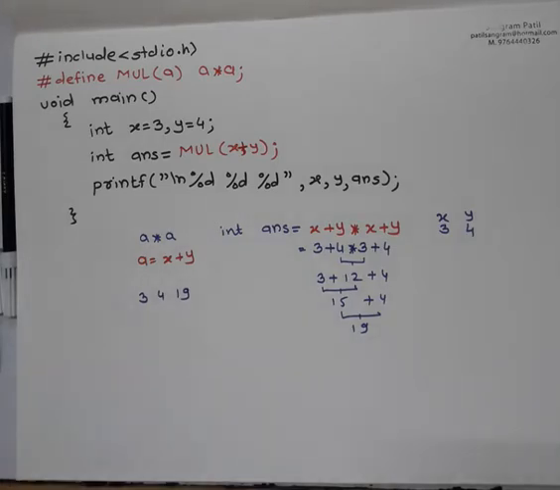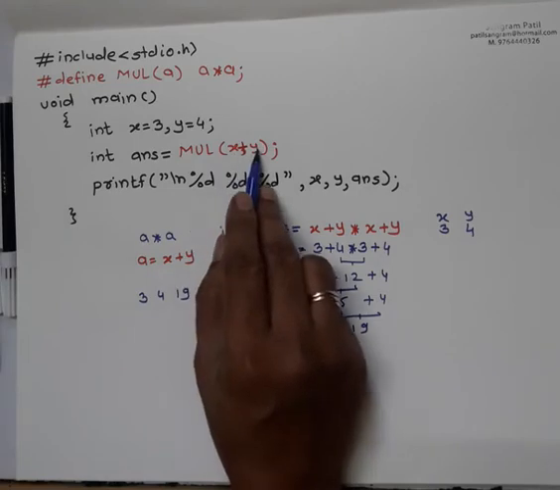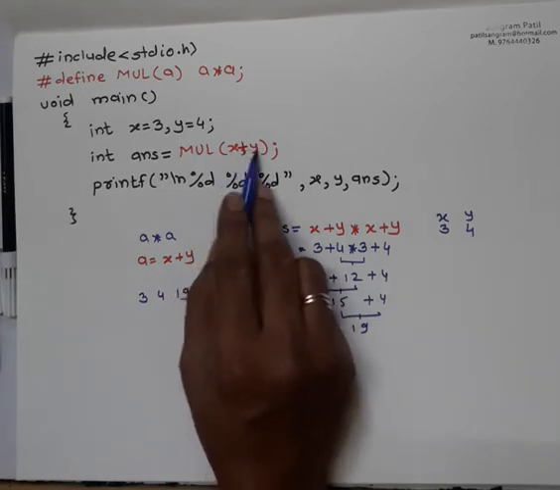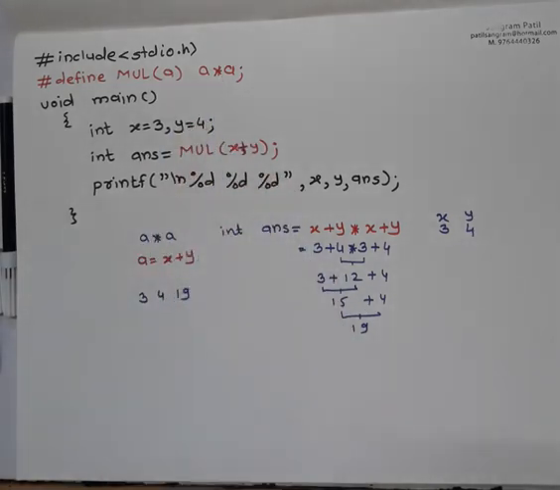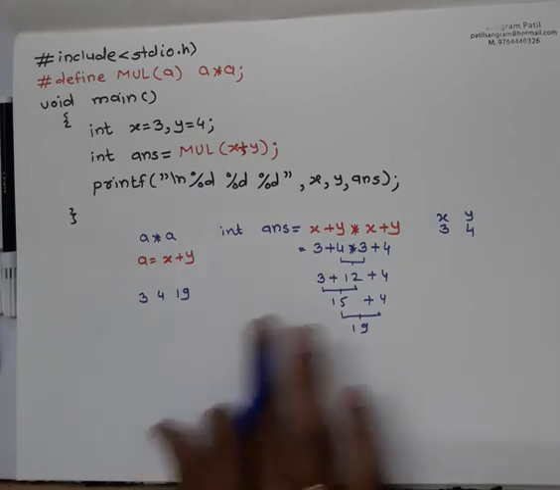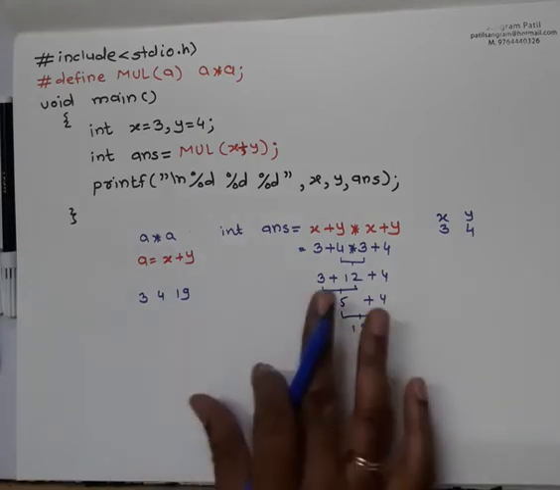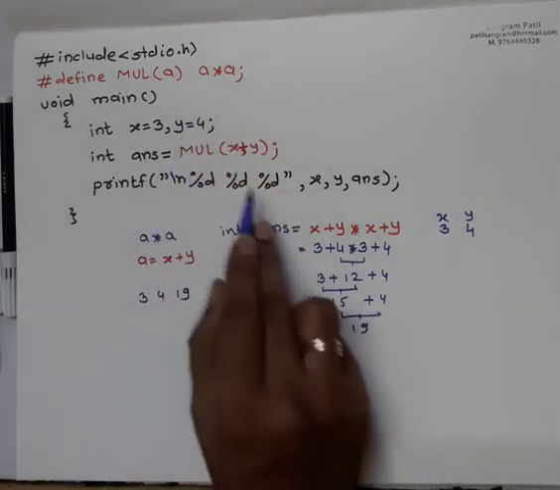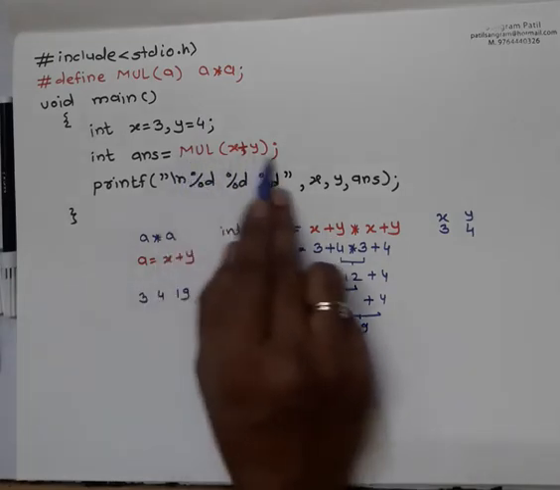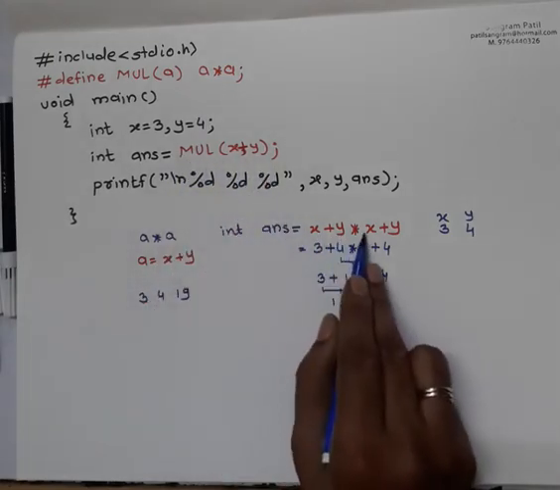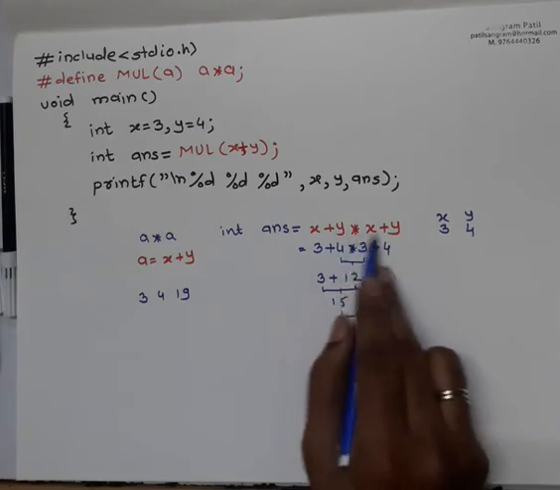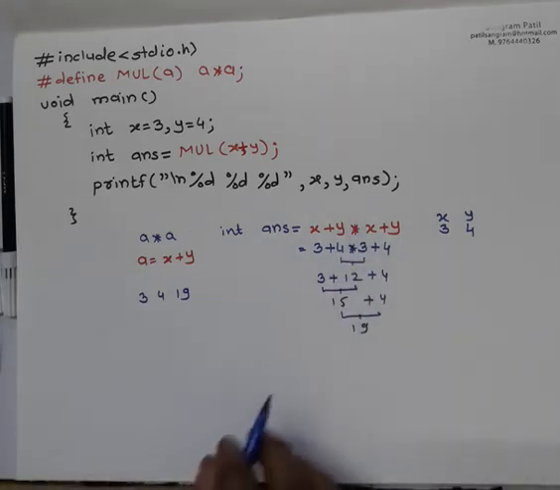It won't become like (x + y). Generally what students do is: x + y is 7, 7 into 7 is 49, and they consider the answer as 49. But this case is not there. It will replace this a with your actual statement, x + y * x + y. So it will do the multiplication first and then the addition.